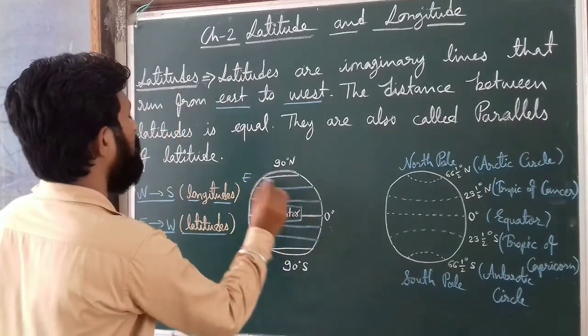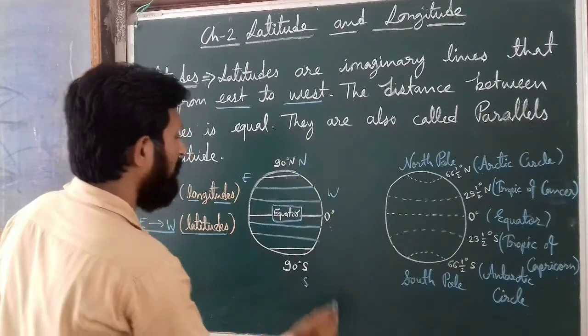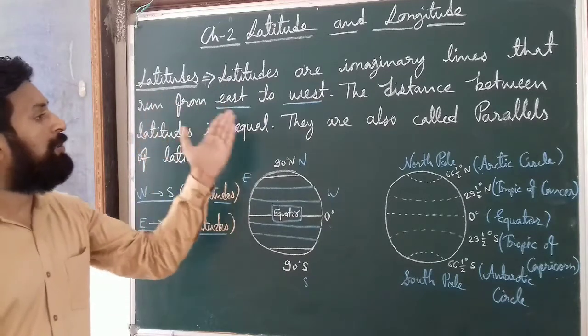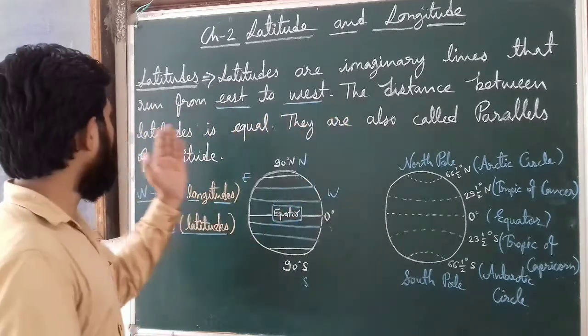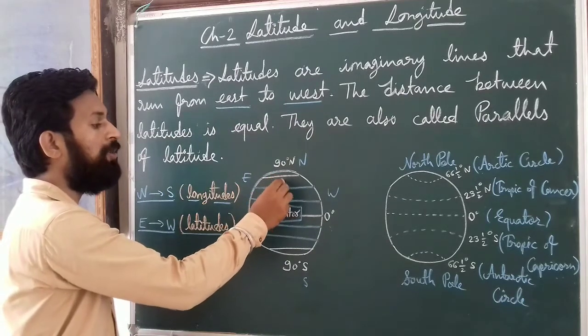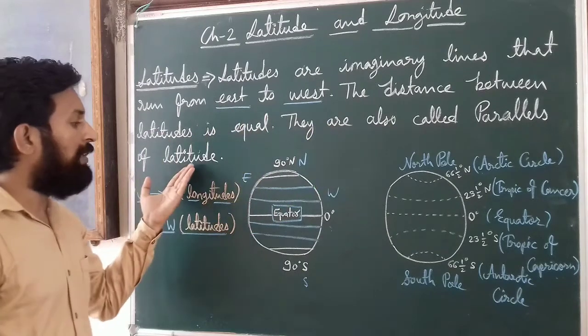This one is your east, this one is your west, and this is already marked, and this one is south. So we can say that latitudes are imaginary lines that run from east to west, and the distance between latitudes is equal. Distance between every latitude is always equal, so they are also called the parallels of latitude.